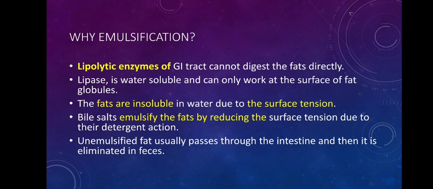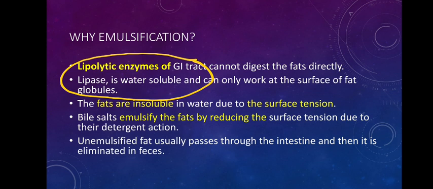Now why does emulsification take place? Emulsification takes place because of the main property of the pancreatic lipases. These lipases are water soluble, and they are insoluble in fat. So see, these are water soluble ones. Fat is lipid, so they cannot penetrate into the fat droplet and cannot digest it. Because of that, they will only be able to digest the fat on the surfaces. But that fat itself is a large globule, isn't it? So digestion won't take place. It might take hours together to slowly digest surface by surface.